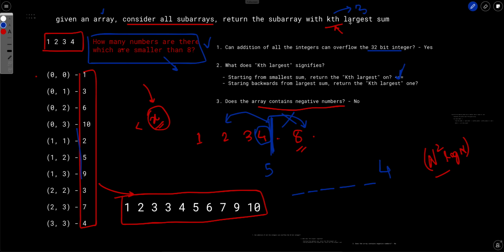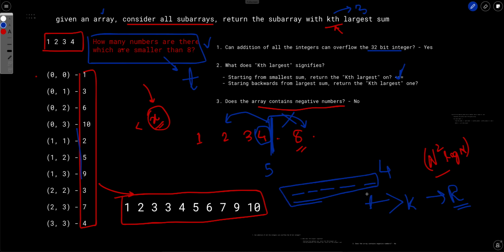So basically, the answer of the question is, let's say, t. If t is greater than k, then we will search in the left part of the array, because the number of elements smaller than 4 is itself larger than k.